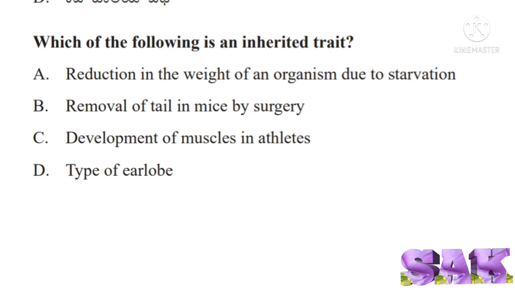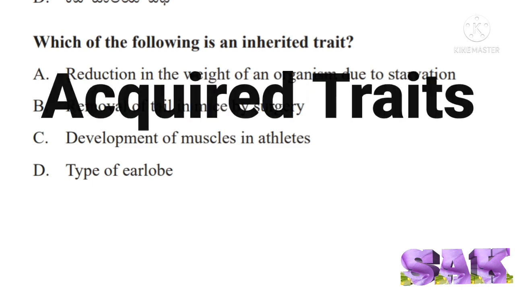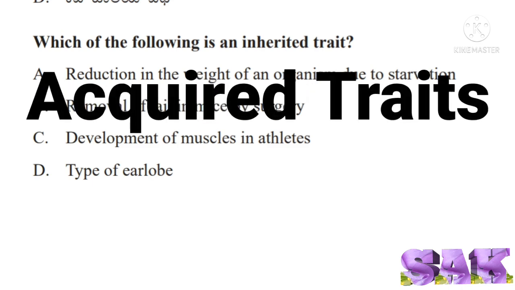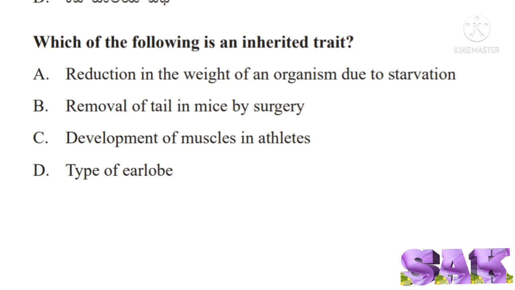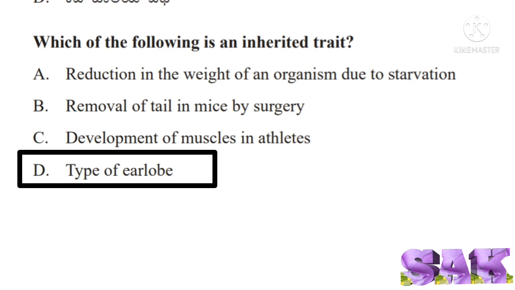Next question is, which of the following is an inherited trait? In the given options, first three options are acquired traits, but last option, type of earlobe, is inherited trait. So, correct answer for this question is option D, type of earlobe.